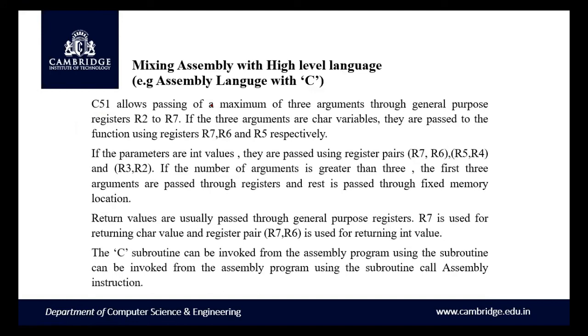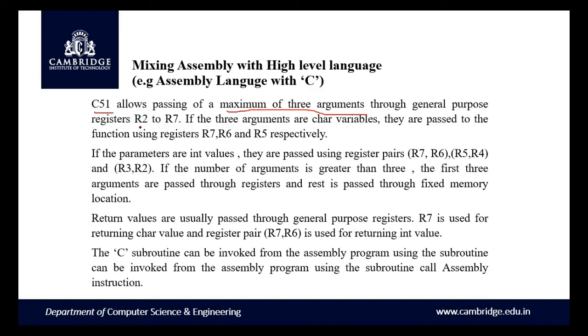One more way is mixing high level languages with assembly. We have a function program written in C, and then we can call the functions which are available in assembly language. For that, the C51 cross compiler allows a maximum of 3 arguments to be passed through the registers.